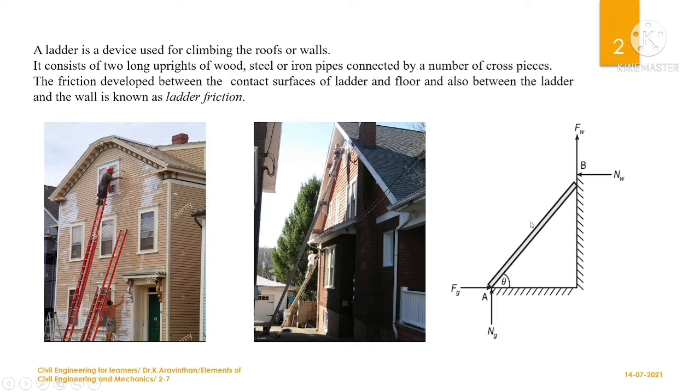If the load is applied here and the top portion slides down, then automatically the bottom point will move towards the left-hand side. If the motion of the object is towards the left, your friction will be opposite to that, that is, towards the right. So F suffix G, the ground friction, will be towards the right-hand side. This is the free body diagram of your ladder. Whatever your case might be, you can draw this free body diagram and start solving. You can see the ladder might be at different heights and at different angles. These are the places where you apply a ladder in day-to-day activities.